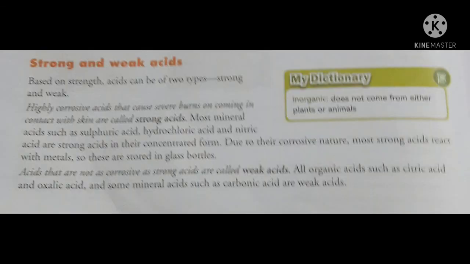Now the second category: strong and weak acid. Based on the strength, acids can be of two types, strong and weak. Highly corrosive acids that cause severe burns on coming in contact with the skin are called strong acids. Most mineral acids such as sulfuric acid, hydrochloric acid, nitric acid are strong acids in their concentrated form. Due to their corrosive nature, most strong acids react with metals, so these are stored in glass bottles.